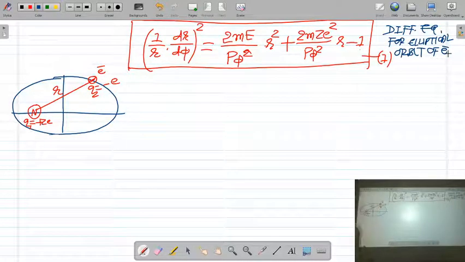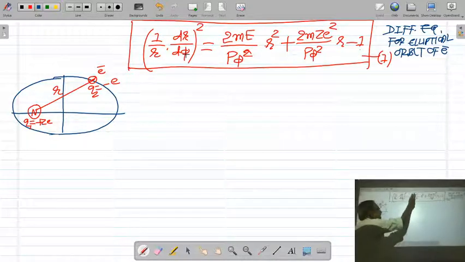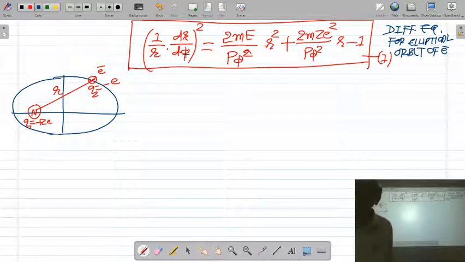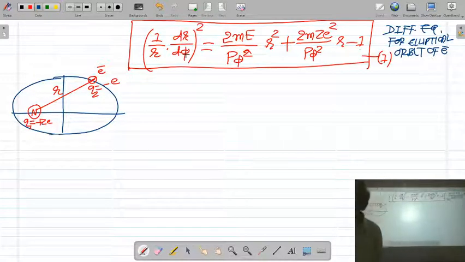So from the equation of total energy, we have derived the differential equation for the elliptical orbit of the electron moving around the nucleus: 1 upon r dr by d phi whole square is equal to 2me upon p phi square into r square plus 2m z square upon p phi square into r minus 1. So this is the differential equation for the elliptical orbit of the electron moving around the nucleus.